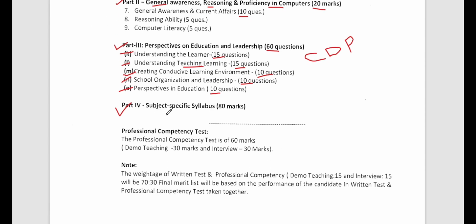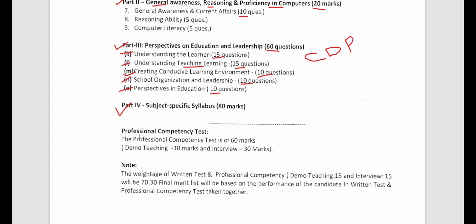So last one is what? Last one is subject specific syllabus, 80 marks. So 80 marks will come from your own subject, which means if you are from arts background, then it will come from social studies or social science, all right? And if you are from science background, then it will come from science, right? So detailed syllabus I will explain to you whenever possible. So now you don't worry about it, all right? I'll explain it to you.